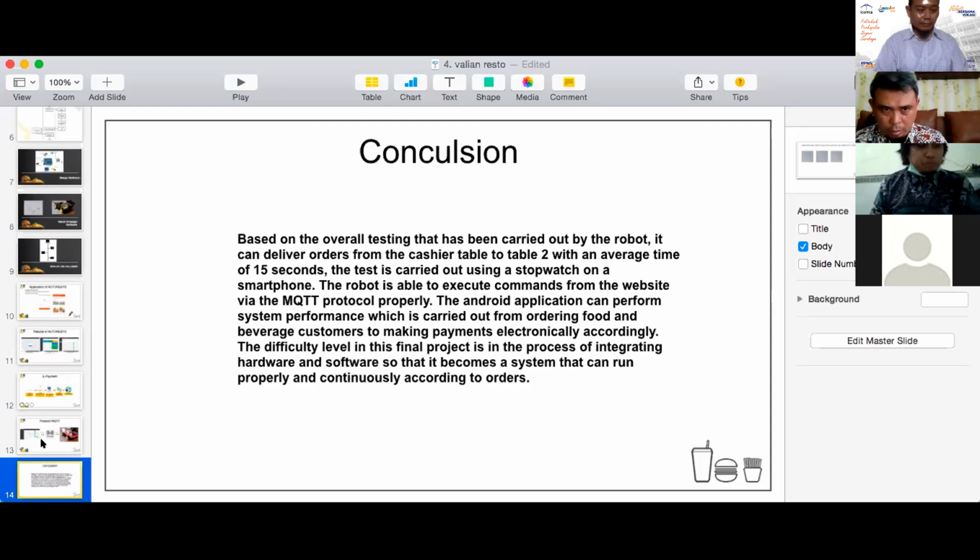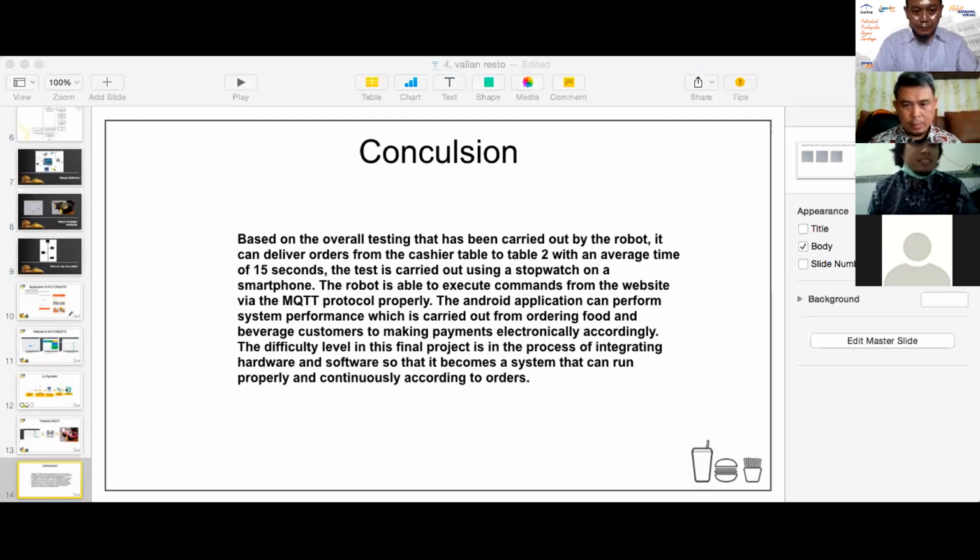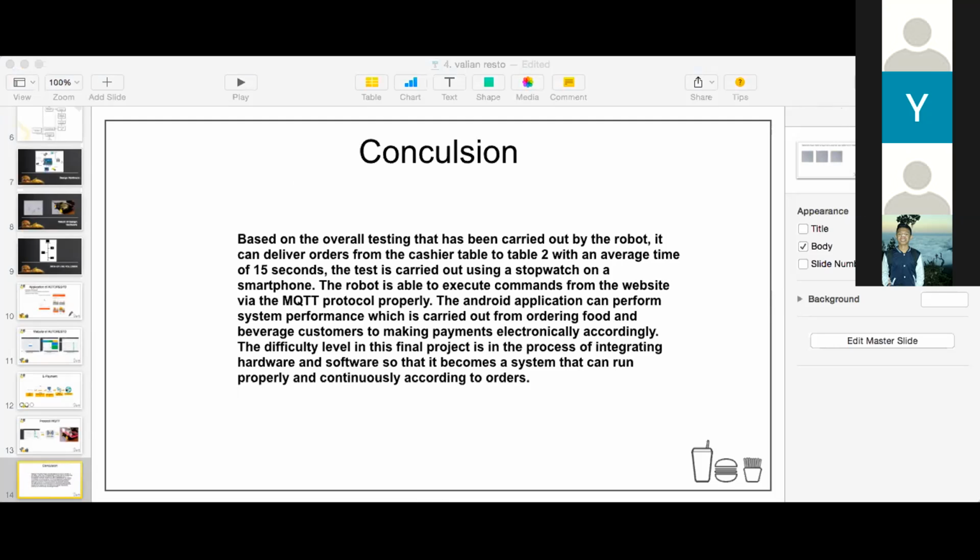Okay, thank you. Then I return to the moderator, Mr. Imam Sutrisno. Okay, thank you, Mr. Valian. Please, does anyone have a question for Mr. Valian? We can start the discussion. No one has a question? Okay, if you don't have any question, we can start the next presentation.